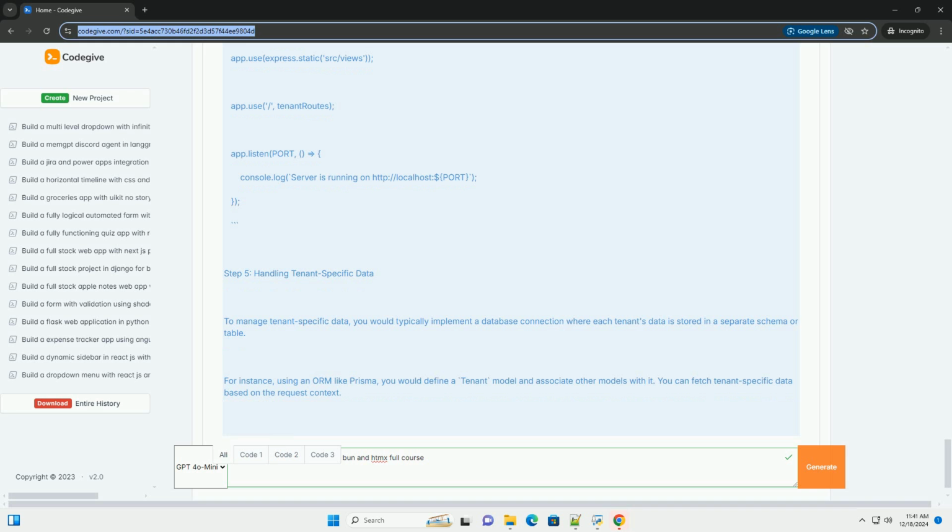Step 4. Creating the frontend with HTMX. 1. Create a simple HTML view in src/views/index.html.